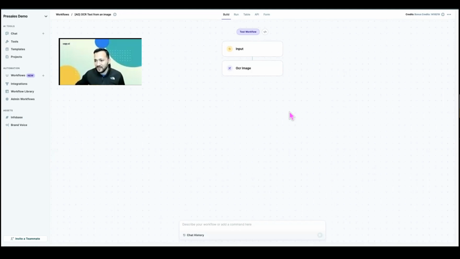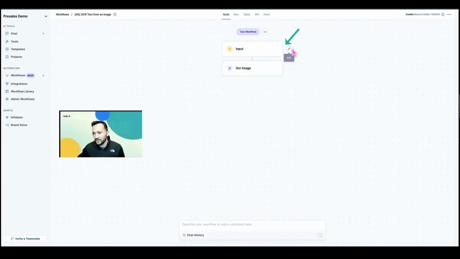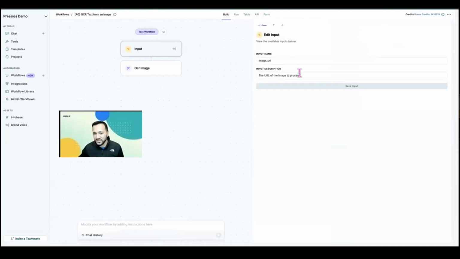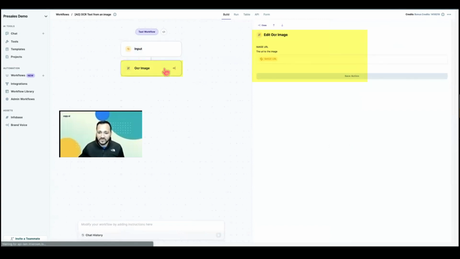So in this workflow, we have an input, which is, as I said, just the address of an image somewhere. And we're going to pass it through to the OCR action, which is then going to take a look at the image, analyze it, and then send back any text that it finds. So let's show you how we create this from scratch.